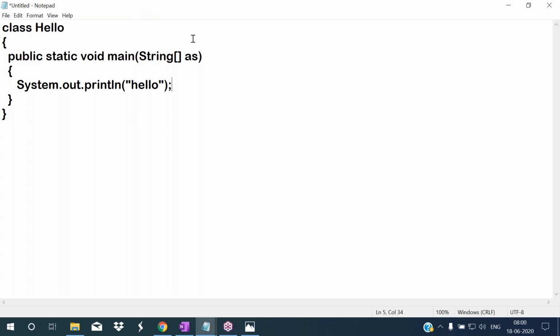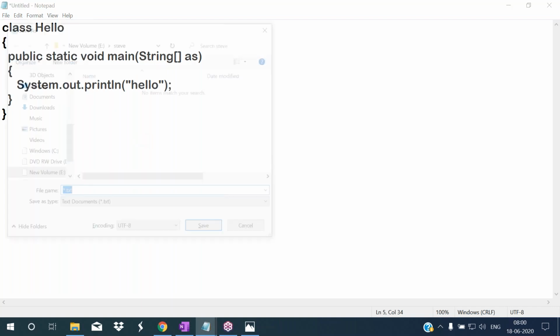Now this is source code. This is in a high level language. The computer cannot understand this. I want to convert this from high level language to machine code. So for that we have to compile and we have to run. So first save this program.